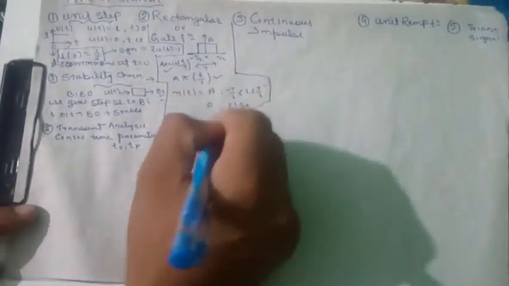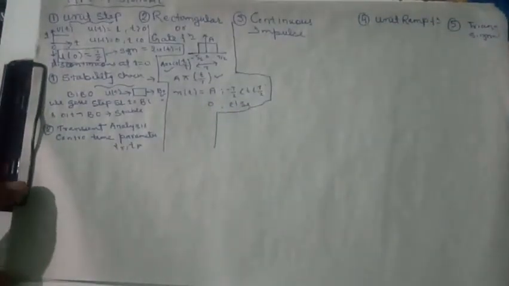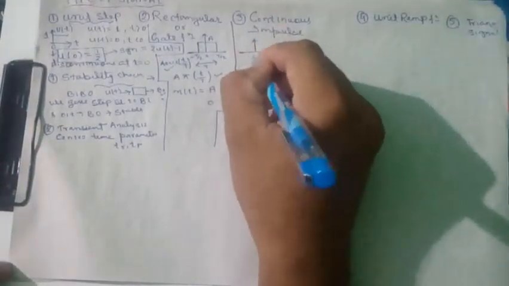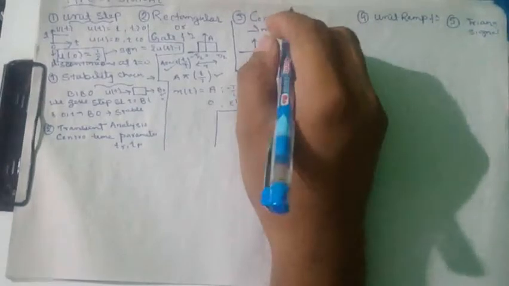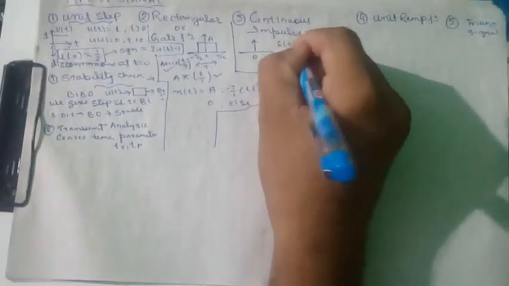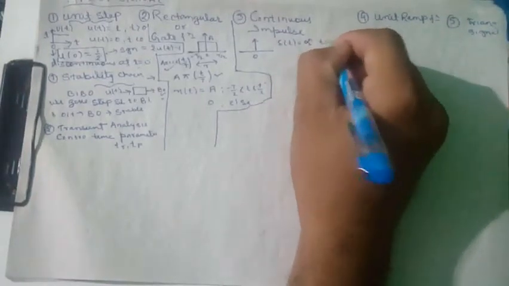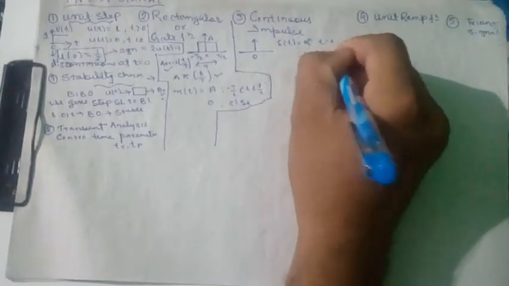Now let's see the next. We will elaborately discuss the continuous impulse function. This is the impulse function, which means that at 0 there is an infinite value. That means delta of t is infinite for t equals 0, and 0 elsewhere.